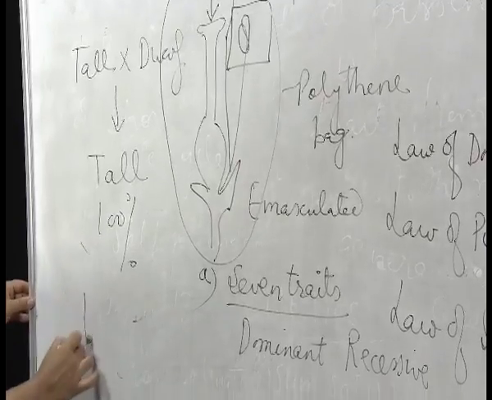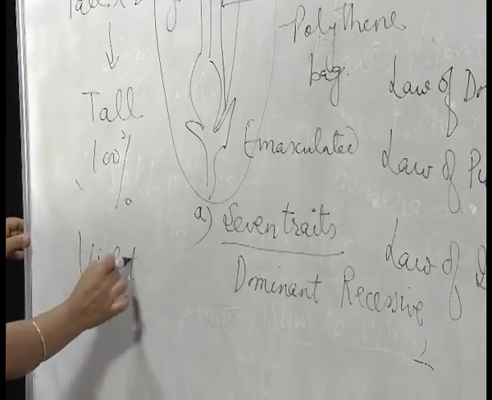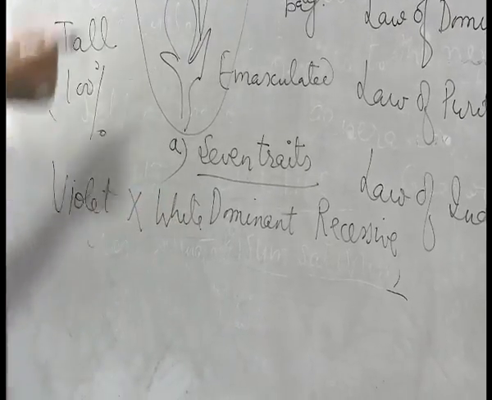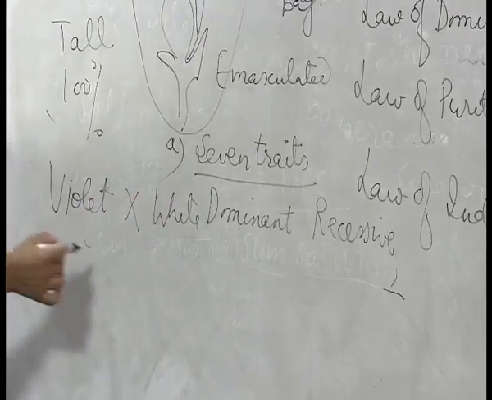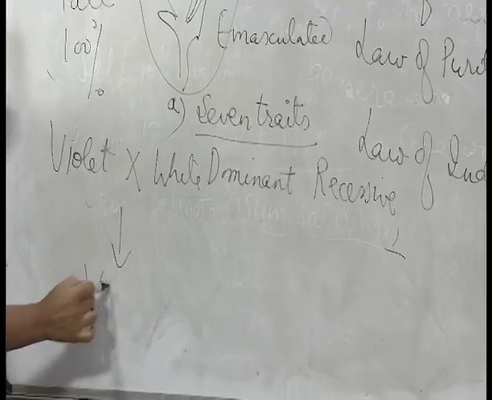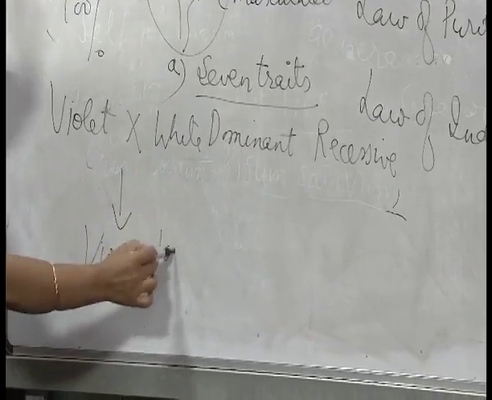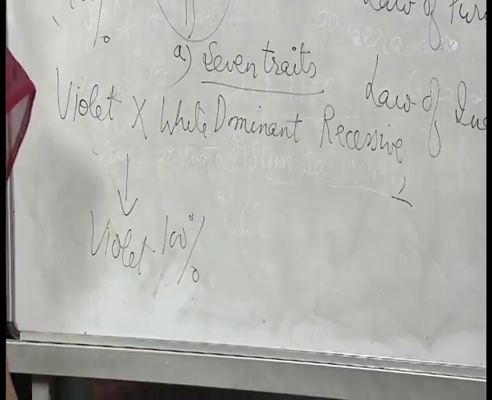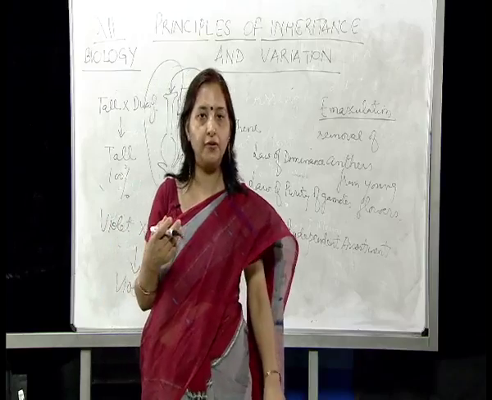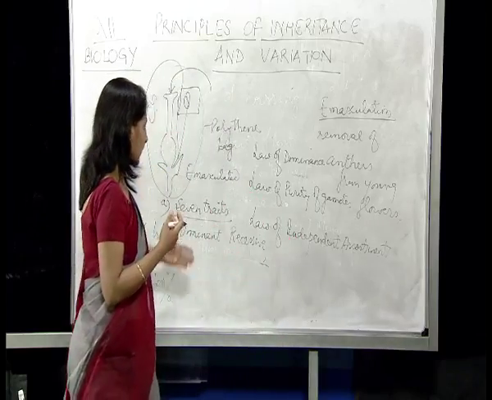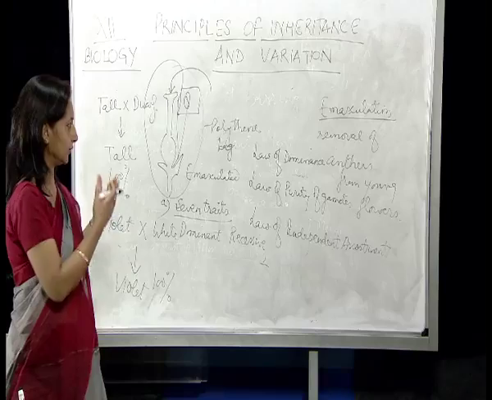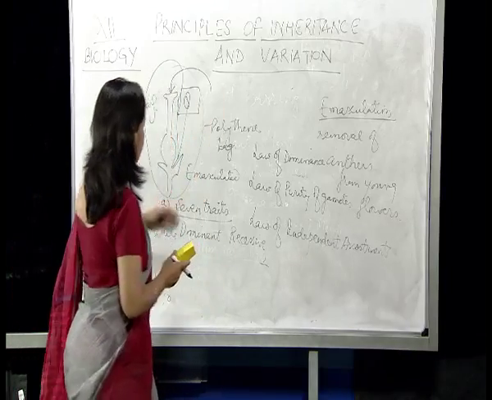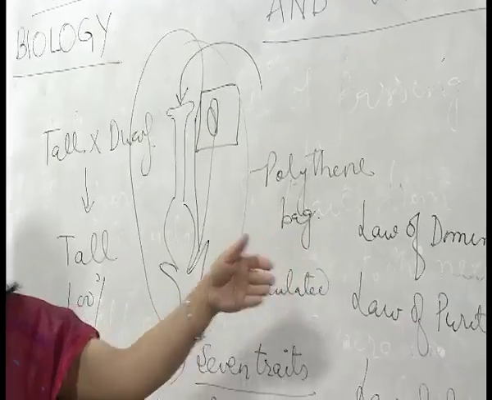Similarly, for the color of the flower, some of the flowers were violet and some of the flowers were white. And when they were cross-pollinated using the same process of emasculation, in the first generation, all the flowers were violet. This means violet color of the flower is dominating over the white color of the flower. This way, 7 traits were studied by Mendel, and these are known as the basics of the principles of inheritance. Now we shall talk about the law of dominance first.